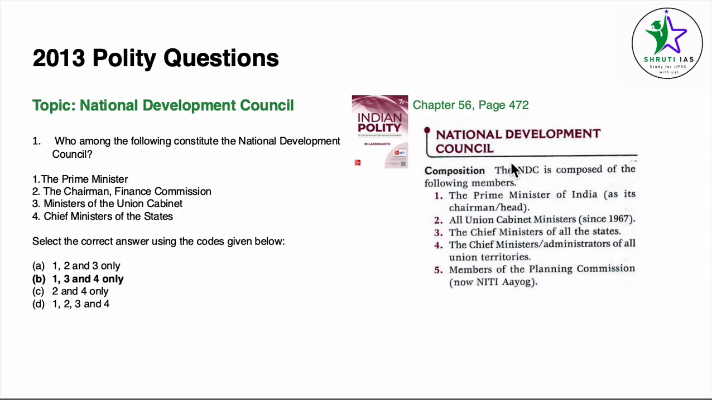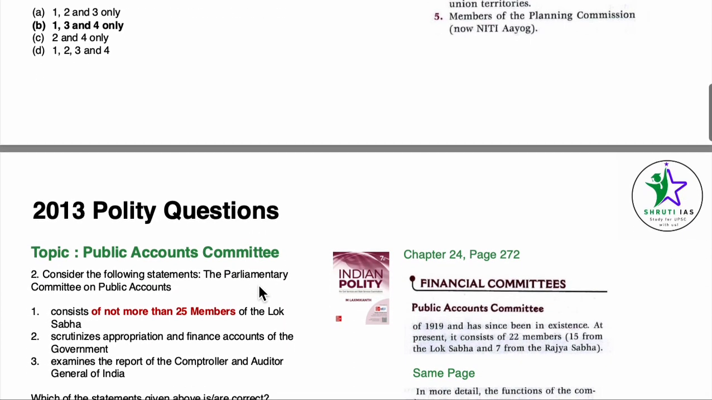Under National Development Council, the composition is directly given here. PM, all Union Cabinet Ministers, Chief Ministers and Chief Ministers of Union Territories, and members of Planning Commission, now Niti Ayog. So 2 becomes incorrect. Finance Commission Chairman is not a member of the National Development Council.